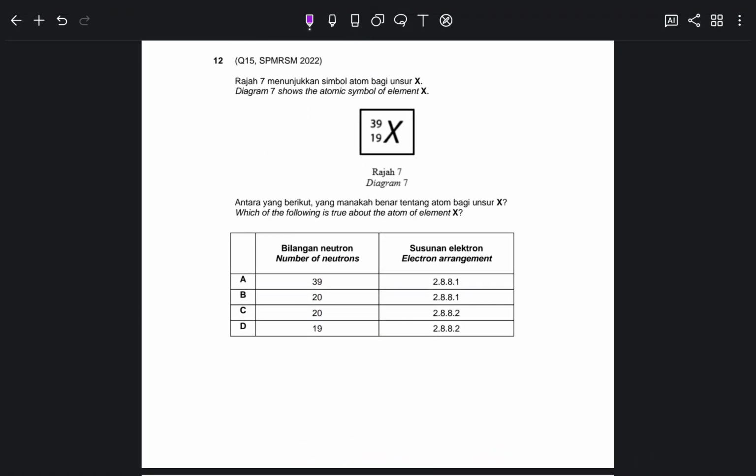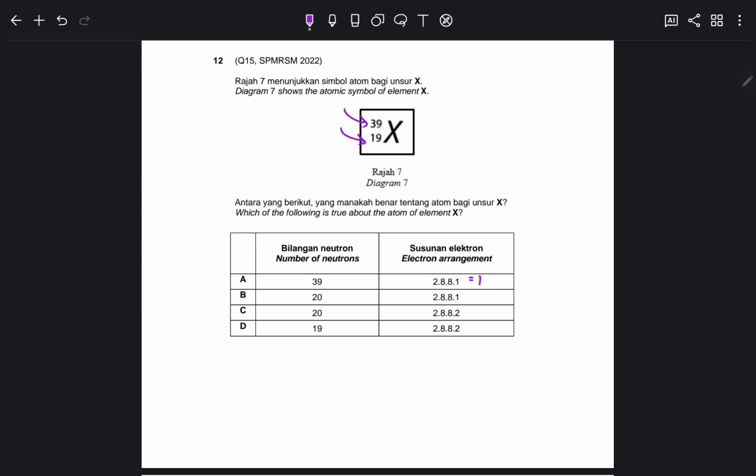Okay, number 12. Question 15 from SPM MRSM 2022. Atomic structure. Okay, what is true? Okay, so remember, what is this up one? This 39 is the nucleon number, while the down one is the proton number. Okay, so they ask about the atom. So the electrons are still 19 lah, the same thing. So cuba tengok yang mana 19 kat sini. 2.8.8, so 18, 19.